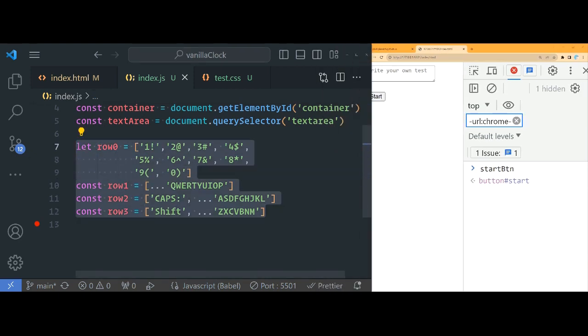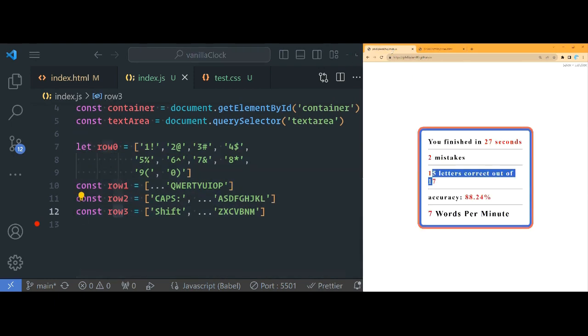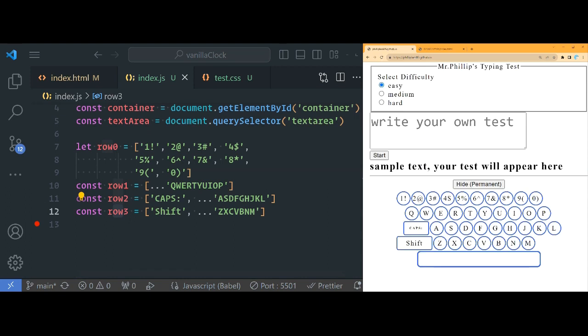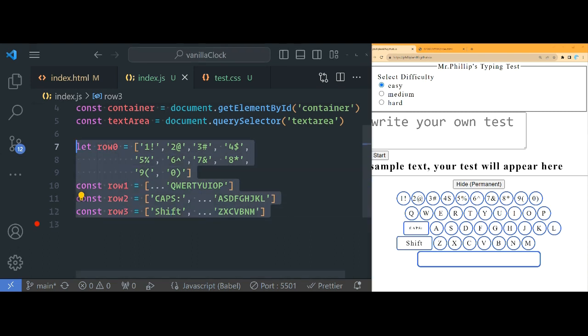Now, the first thing we're gonna try to do is to render the virtual keyboard, right? So that's why I have these row 0 through 3. If you look at the final product, we have 1 row, 2 row, 3 row, and 4 rows, right? And it comes with the spacebar, the caps lock, the shift, all the number keys, and all of the letter keys. We're gonna generate this in JavaScript. So let's see how we can do that first.